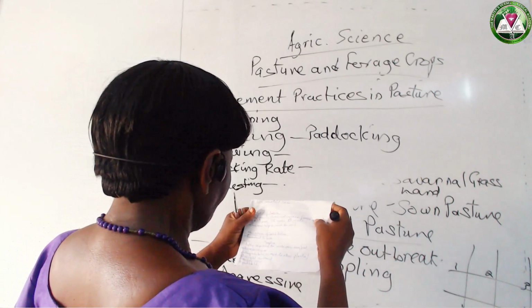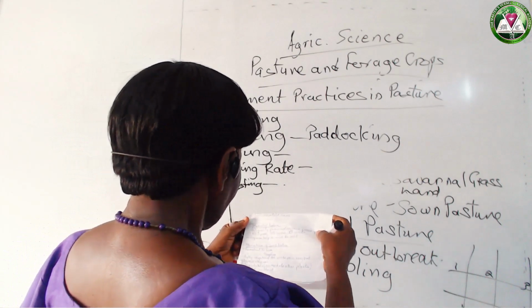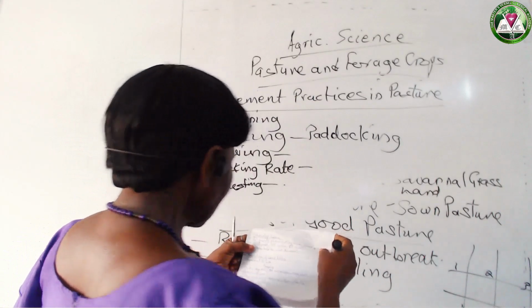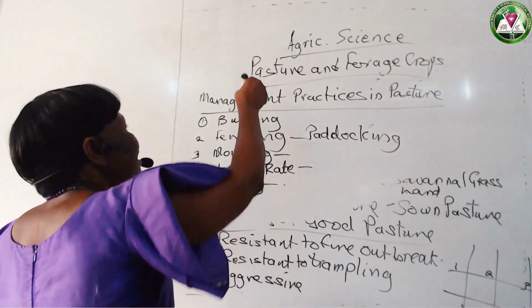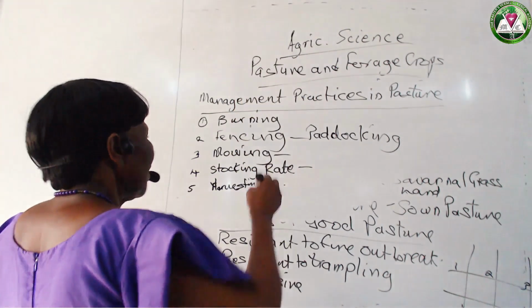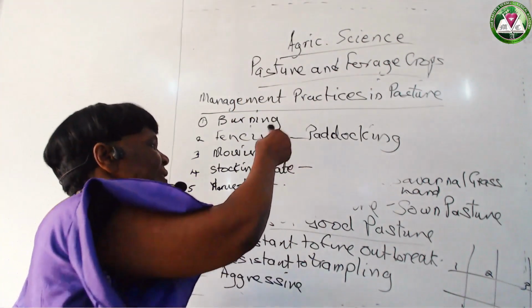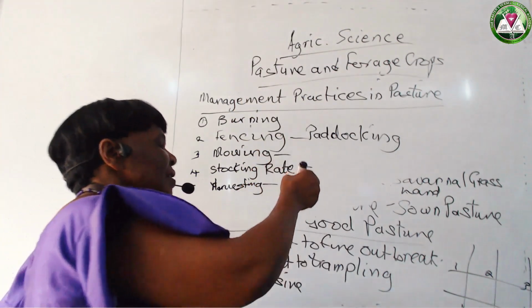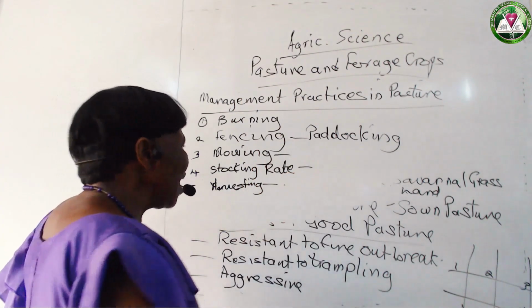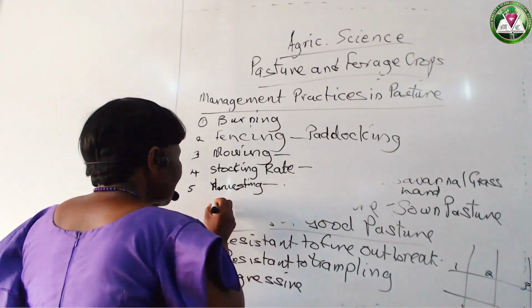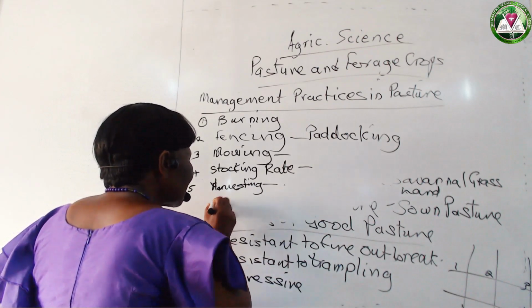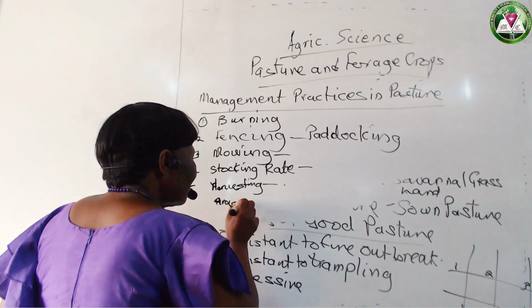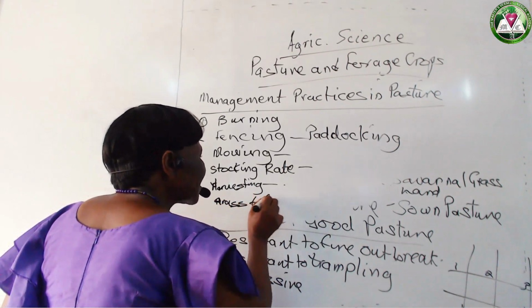Then another important aspect is, when the farmer is establishing the pasture, the grasses and the legumes, you make sure that the percentage of grasses will be 60%.